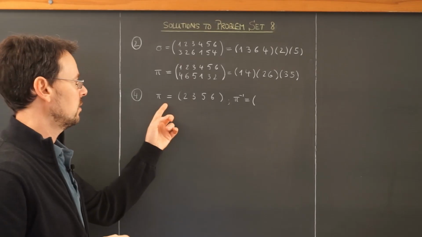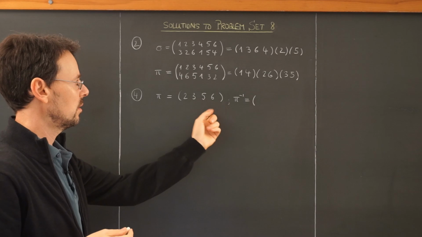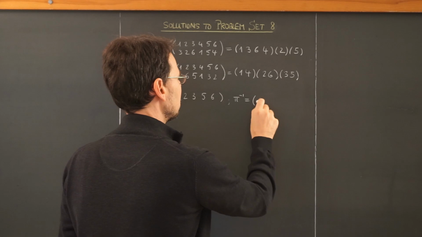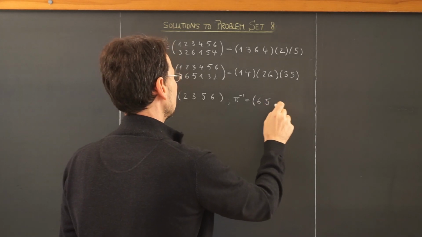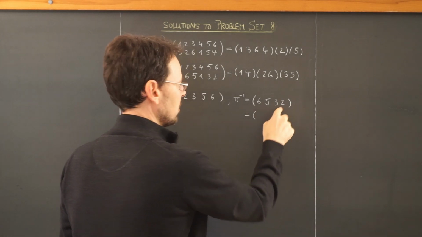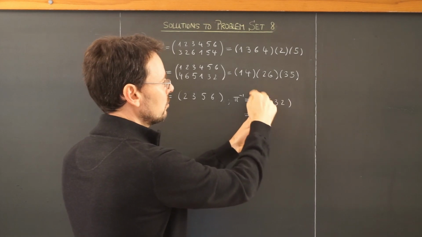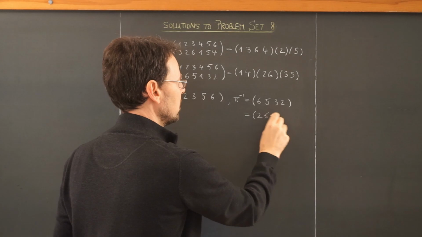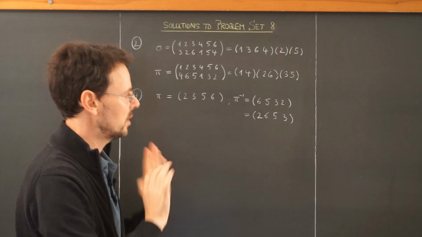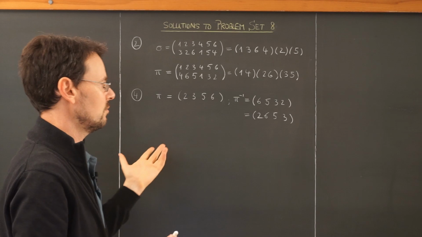All right, we need to find the inverse of this 4 cycle. As I've explained in the video for lesson 8, you simply write the numbers in the backwards direction. So 6, 5, 3, 2. But then we agreed to start with the smallest number. So here I have 2. And now I have to read cyclically 6, 5, 3. So I push the 2 here and the others I push back. And now those composed should give me the identity.